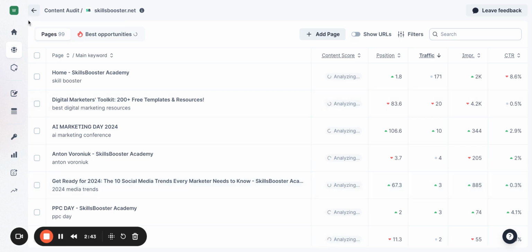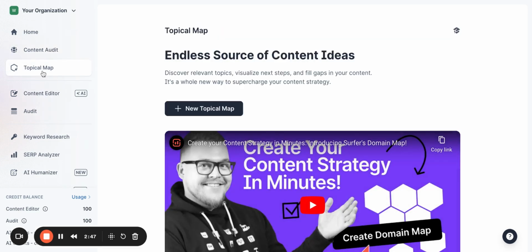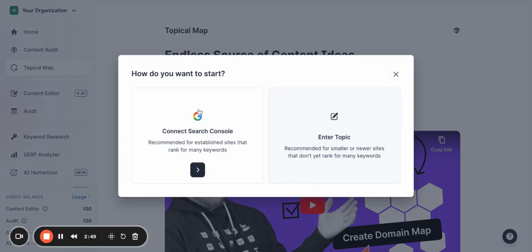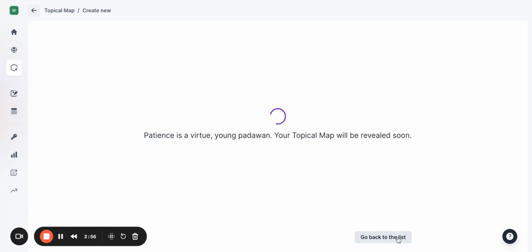What's next? We are moving back to our activities, and here you have the topical map. Topical map can also work on the data that you got from the Search Console. For example, I will also take the Skills Booster website and check the basic information that we have here. So our virtual Padawan is working, and we will get our topical map in just a few seconds.